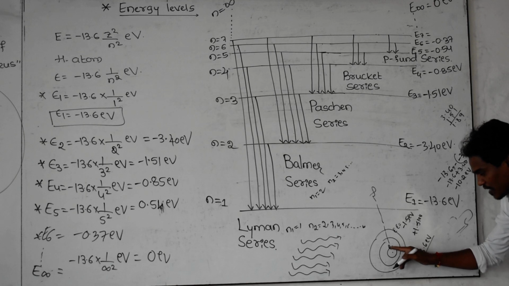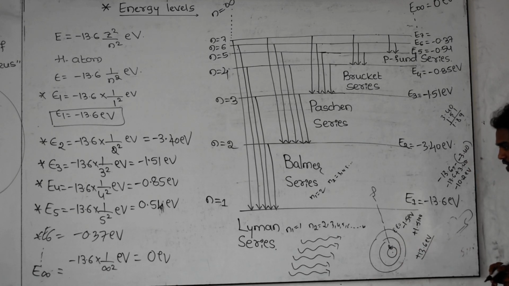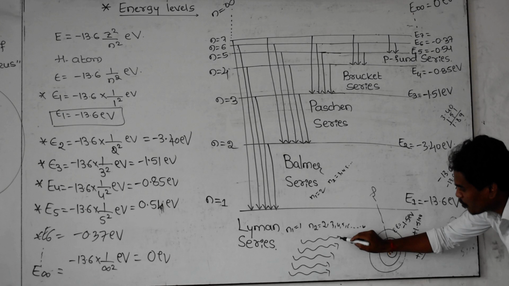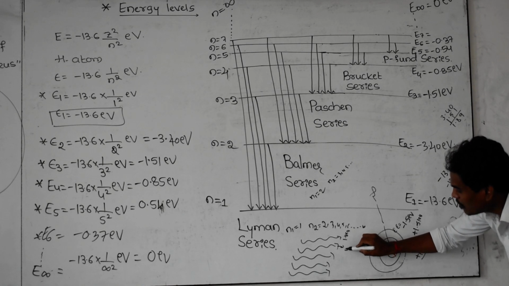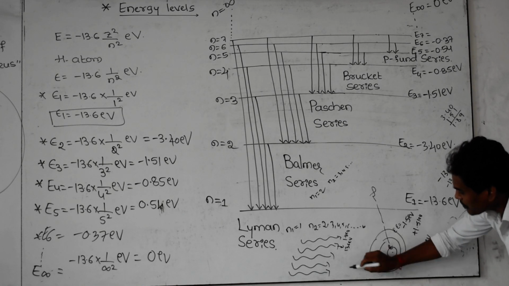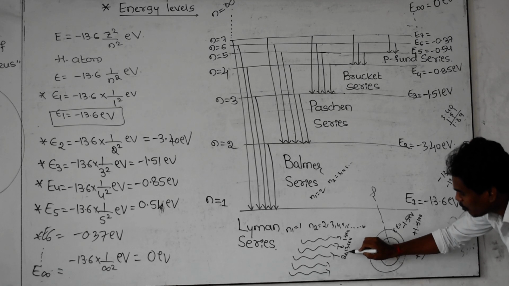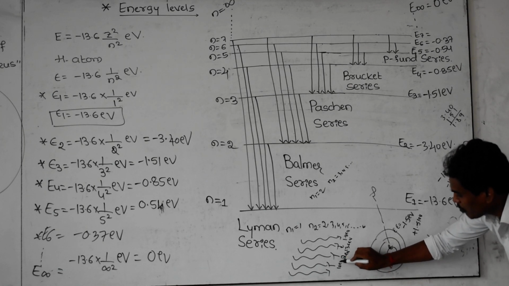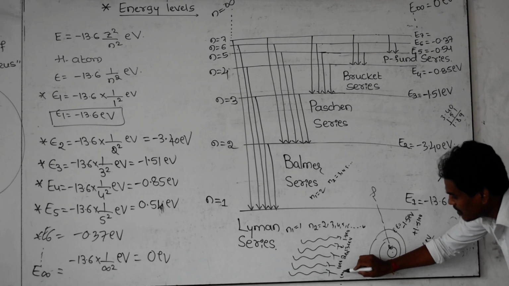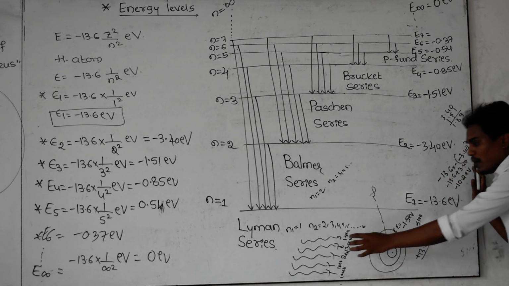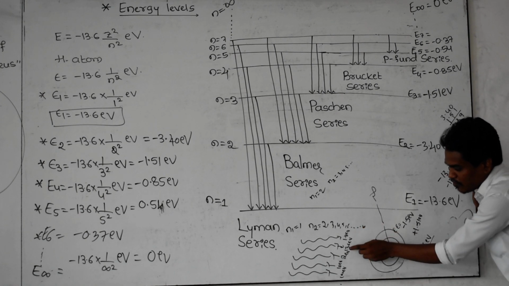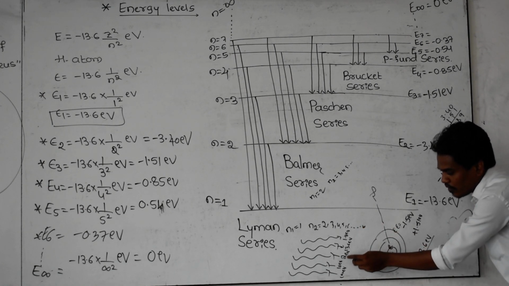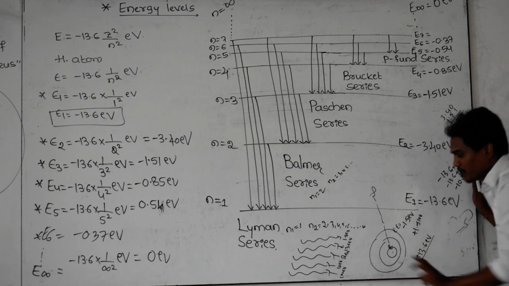Let us imagine the photon energies are, for example, 1.8 electron volt, 13.6 electron volt, 2 electron volt, 10 electron volt, and 100 electron volt.